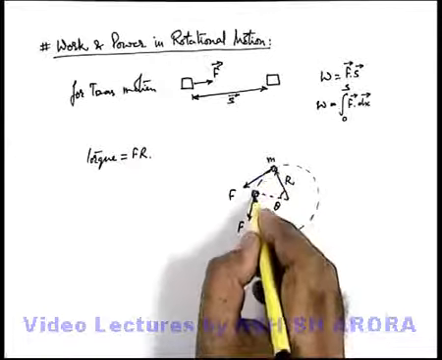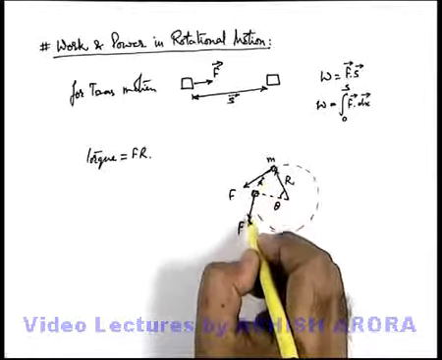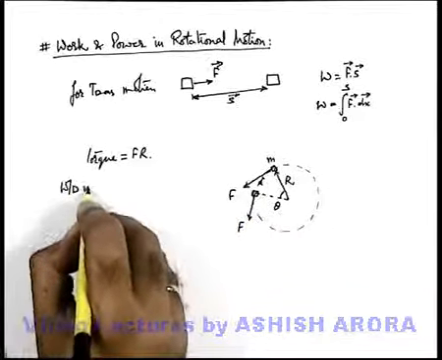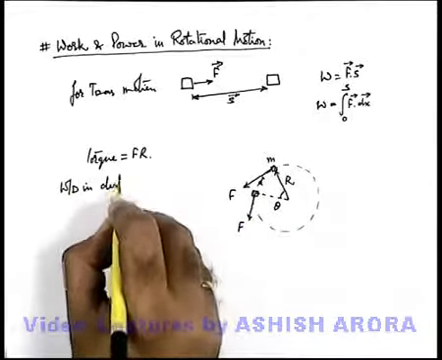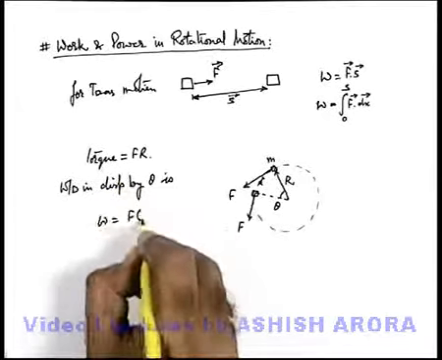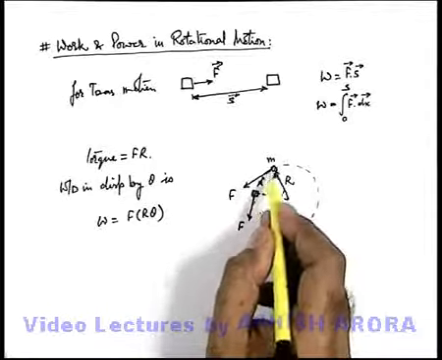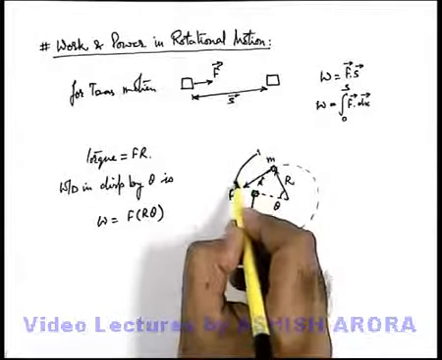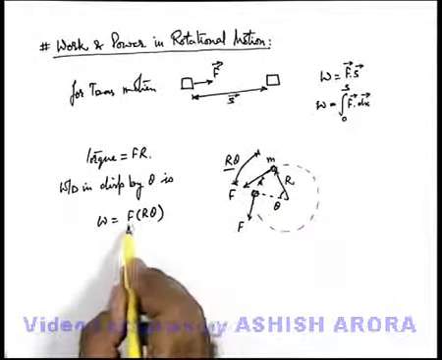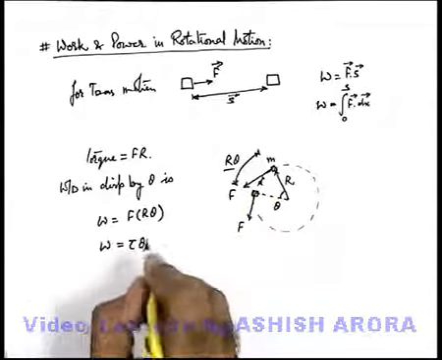As force is always tangential, for every elemental displacement the displacement vector is in the direction of the force vector. So the work done in displacement by theta can be written as force into r theta, because along the direction of force throughout the motion, the displacement will be r theta. This is the arc length to which the body is displaced. We can write it as Fr theta, and Fr is the torque applied on it. So this can be written as tau theta.